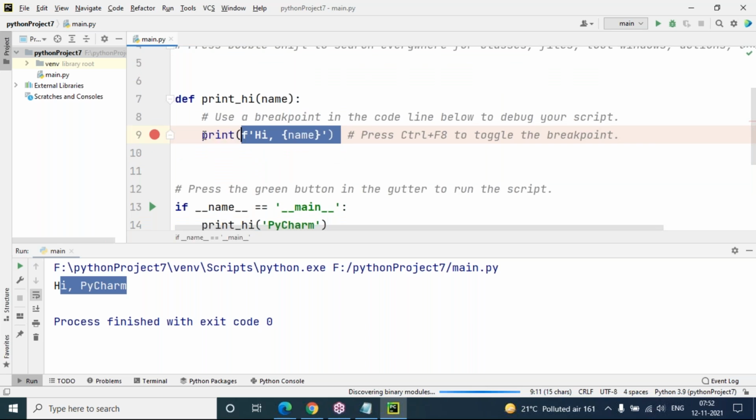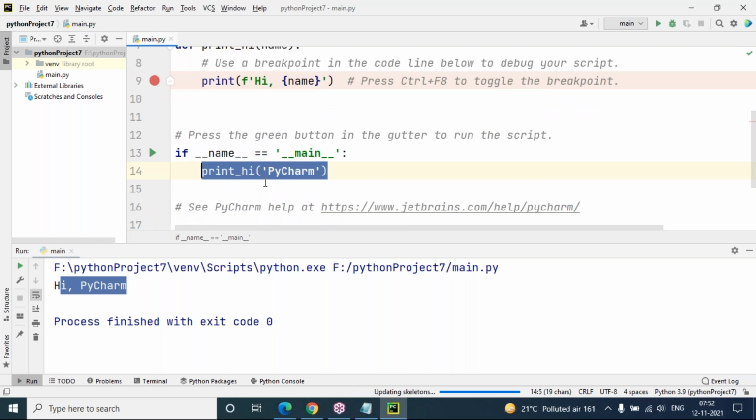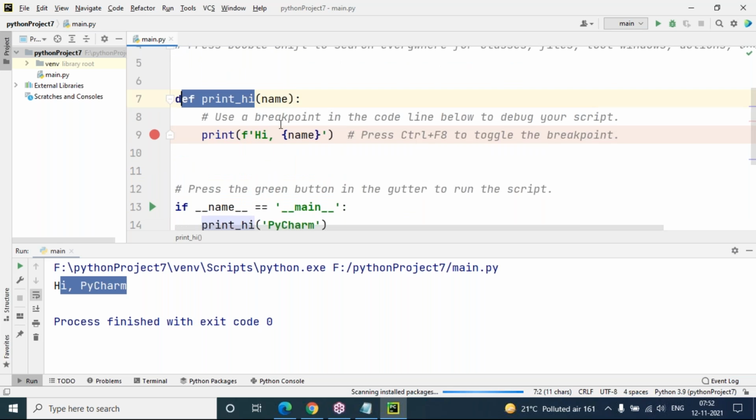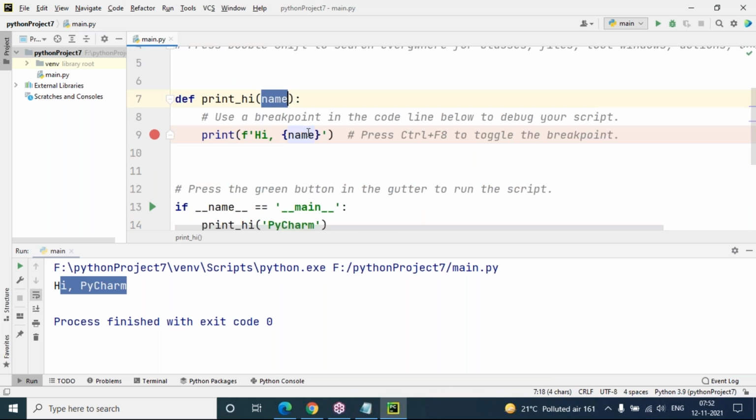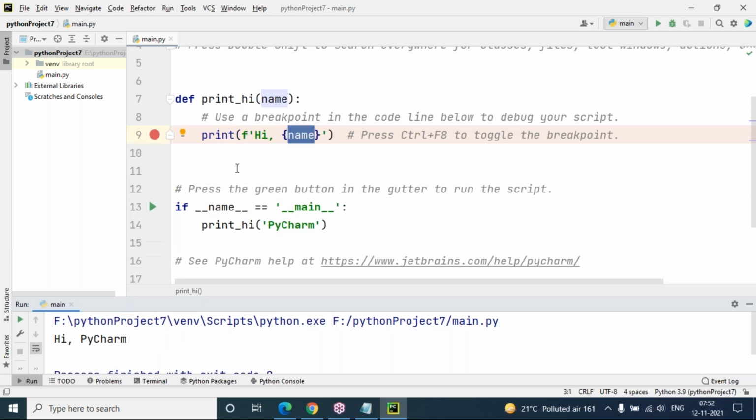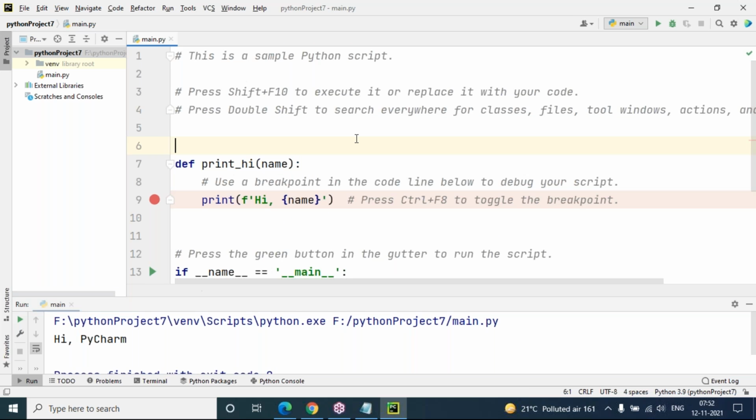Hi PyCharm is there. They have already written code for you, just a formatted string. Hi name is what actually PyCharm is passing. Here they created a function, and we are calling the function by passing PyCharm, it will go to here, and this will print hi PyCharm only. This is just functional oriented. They have written a basic program, but forget about this program. This is not our program.